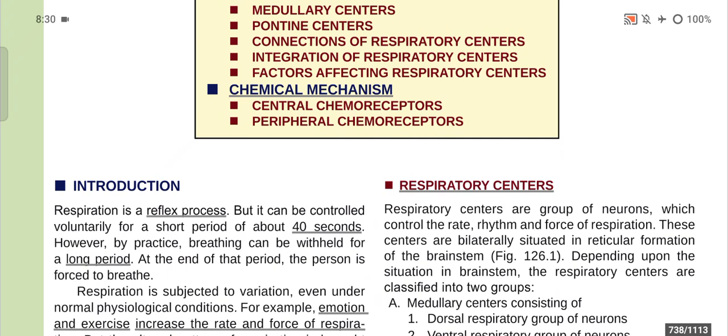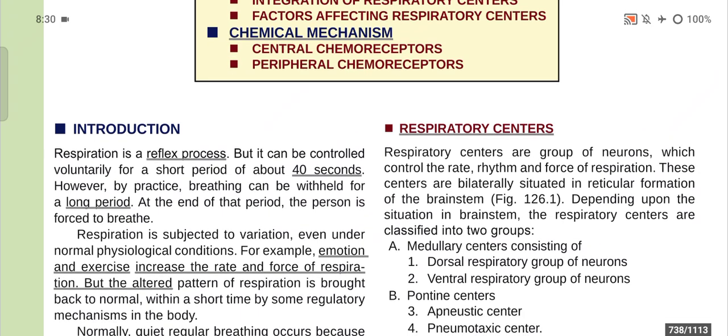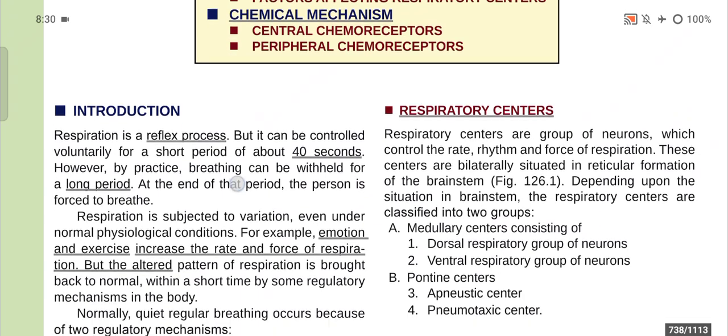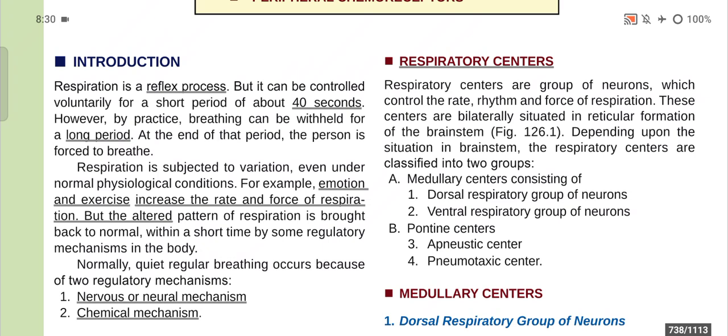And these centers are bilaterally situated in the reticular formation of the brainstem, and depending upon the situation in the brainstem, the respiratory centers are classified into two groups. One is medullary center, one is pontine center. In case of medullary center, there are two parts. One is dorsal respiratory group of neurons, which is active only during inspiration, and the ventral respiratory group of neurons, which act during both inspiration and expiration. Now the pontine center has the apneustic center and pneumotaxic center.